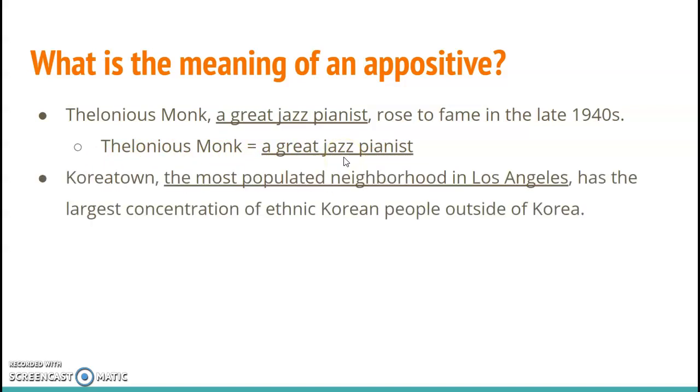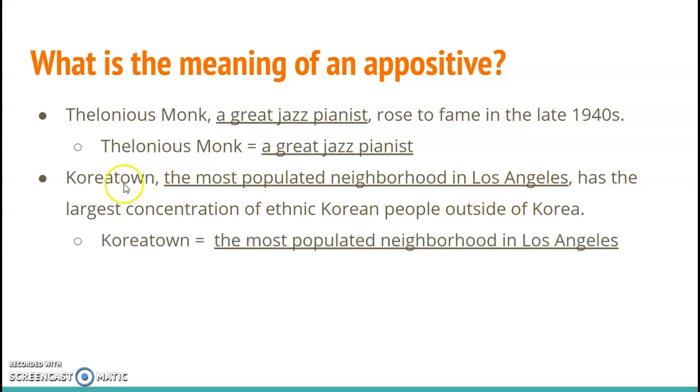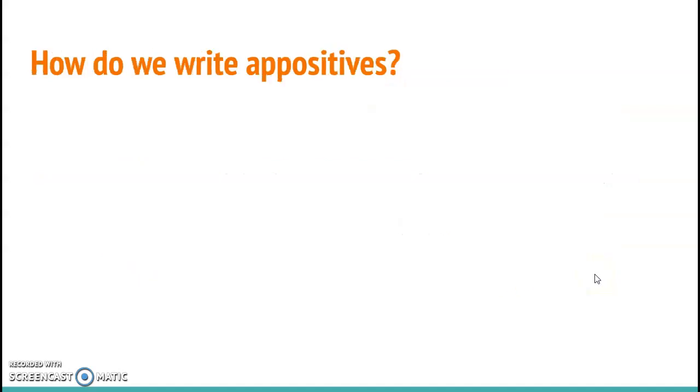So if we look at the next one, Koreatown, the most populated neighborhood in Los Angeles, has the largest concentration of ethnic Korean people outside of Korea. We can see that our noun is Koreatown, and then this phrase, the most populated neighborhood in Los Angeles, is basically the same thing as Koreatown. So the meaning here is Koreatown is equal to the most populated neighborhood in Los Angeles.